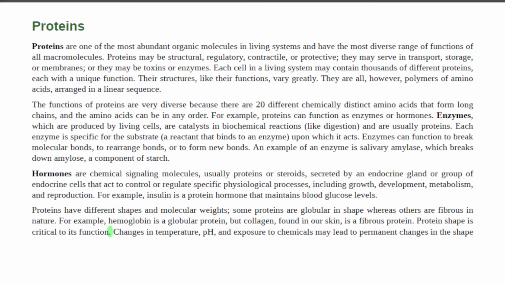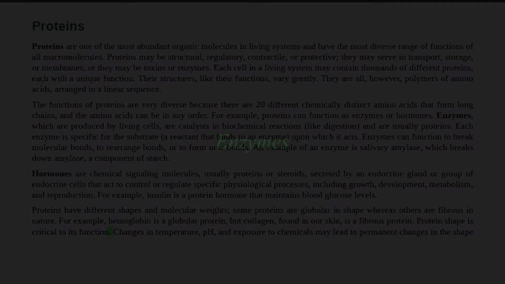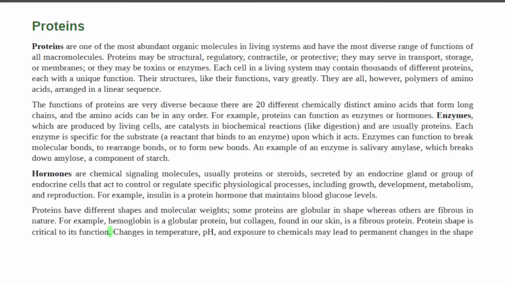They are all, however, polymers of amino acids arranged in a linear sequence. The functions of proteins are very diverse because there are 20 different chemically distinct amino acids that form long chains, and the amino acids can be in any order. For example, proteins can function as enzymes or hormones. Enzymes, which are produced by living cells, are catalysts of biochemical reactions like digestion and are usually proteins.